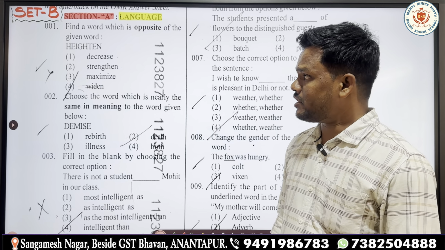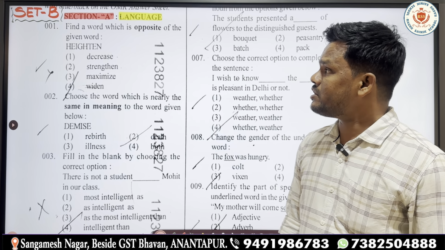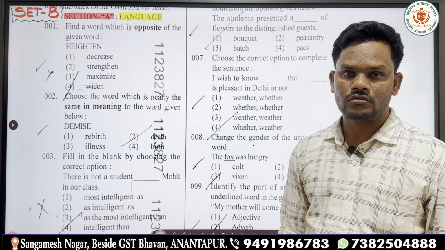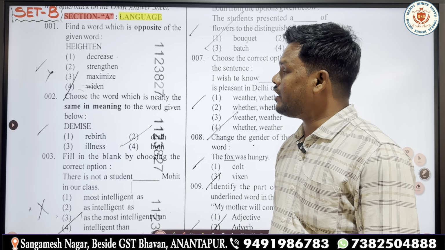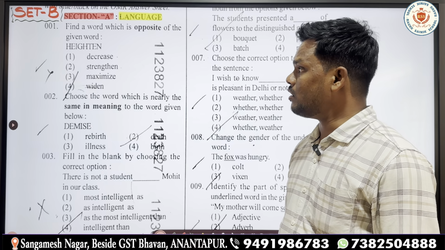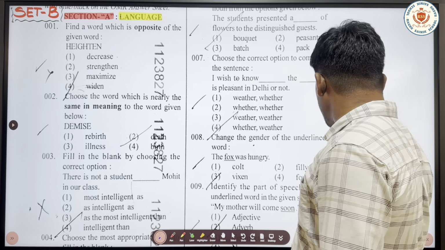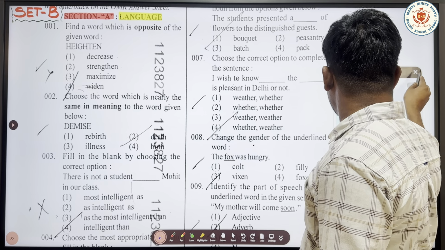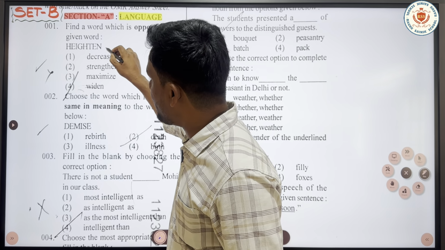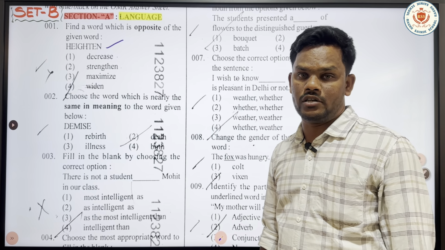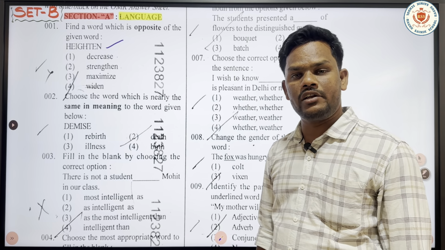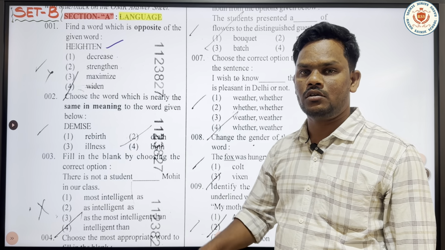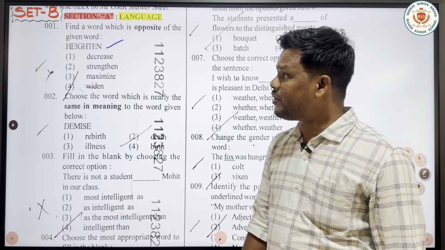So, the first question is, find a word which is opposite of the given word. I want you to read the question carefully. Find a word which is opposite of the given word. What is that given word? First let me explain the word given here, that is nothing but heighten. We generally use the word height, right? What is the meaning of height? Height is nothing but some sort of tall, right? And it is giving a positive meaning. Heighten is giving a positive meaning.